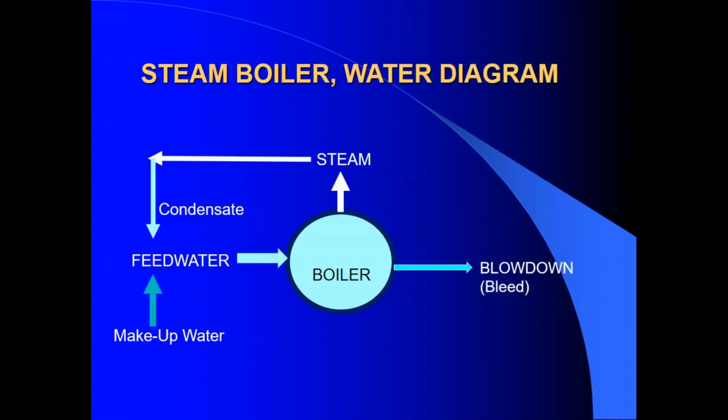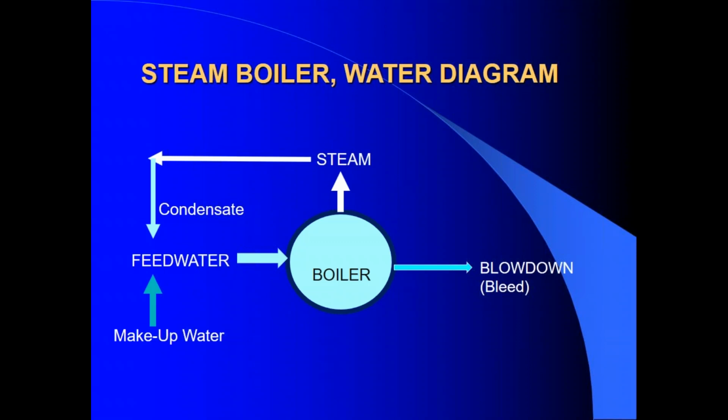Pure water evaporates and leaves the boiler as steam. The water remaining in the boiler becomes more concentrated with dissolved solids. The steam then travels through the steam lines, condenses into liquid water to release heat, which heats a building or an industrial process, and then this liquid condensate returns to the feed water tank. Some water is always lost from the steam and condensate system due to leaks. Therefore, more makeup water is needed to keep the boiler from running dry.